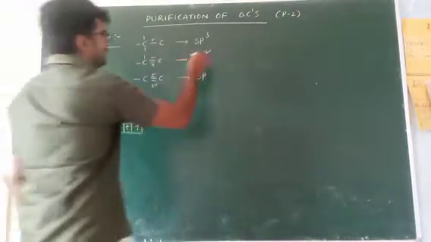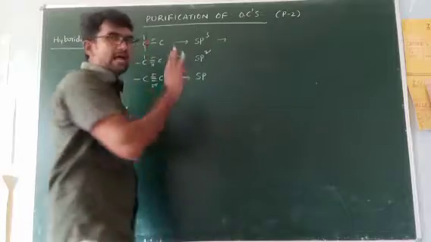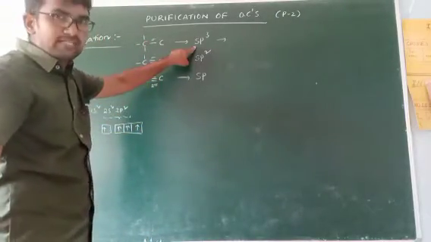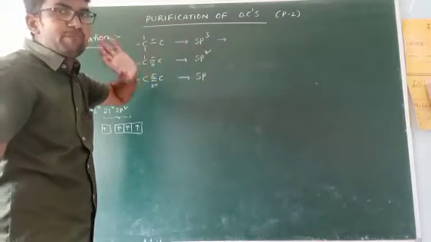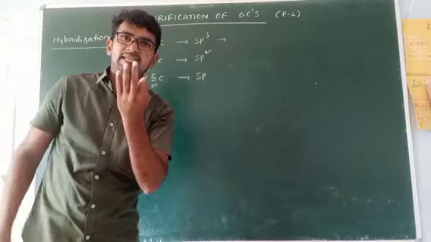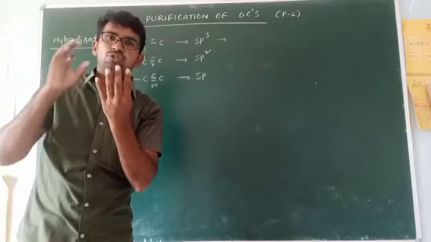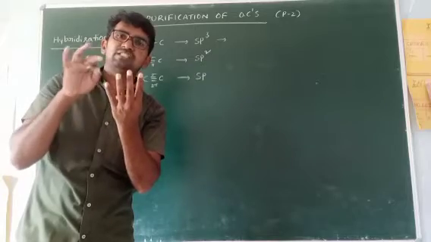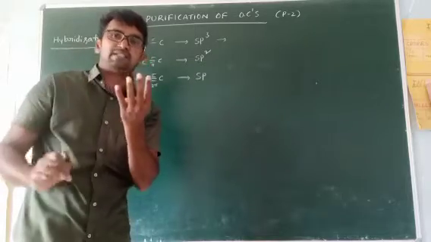Now, in sp3 hybridization, the total is 100%. What is the portion of S? That is 25%, because sp3 means 1 s and the remaining 3 are p orbitals. So 100 is divided into 4 parts, and each part contains 25%.